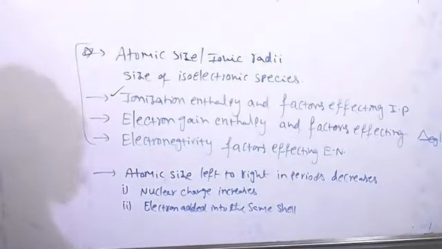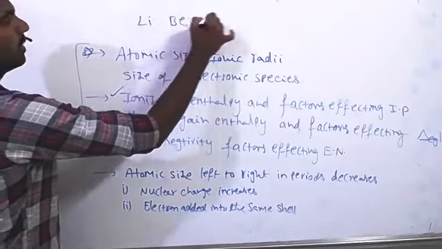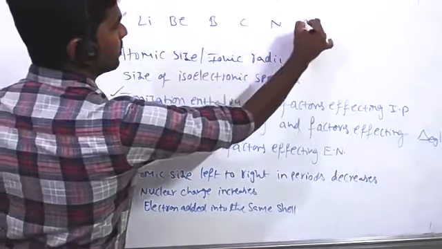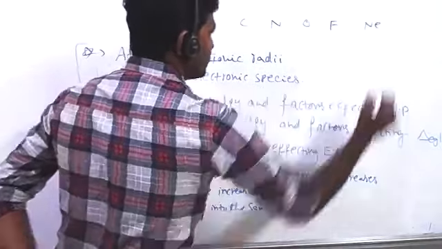Suppose we select second period elements: lithium, beryllium, boron, carbon, nitrogen, oxygen, fluorine, and neon, there is neon also.